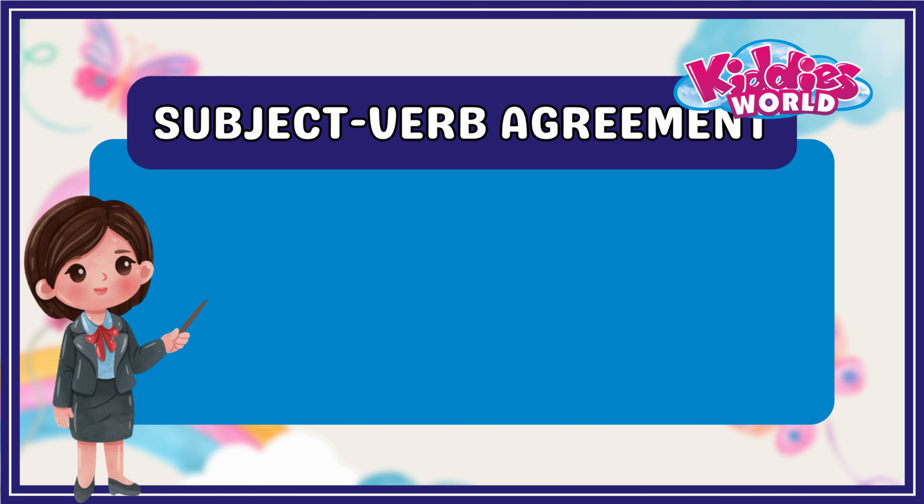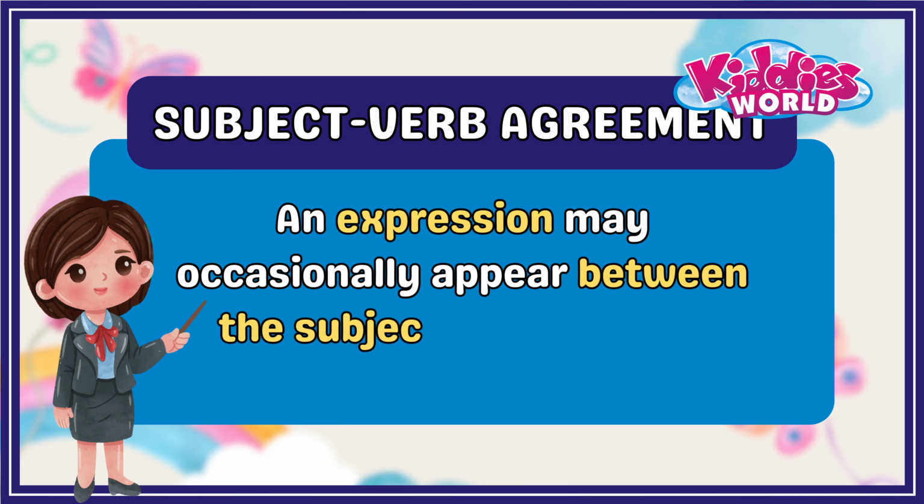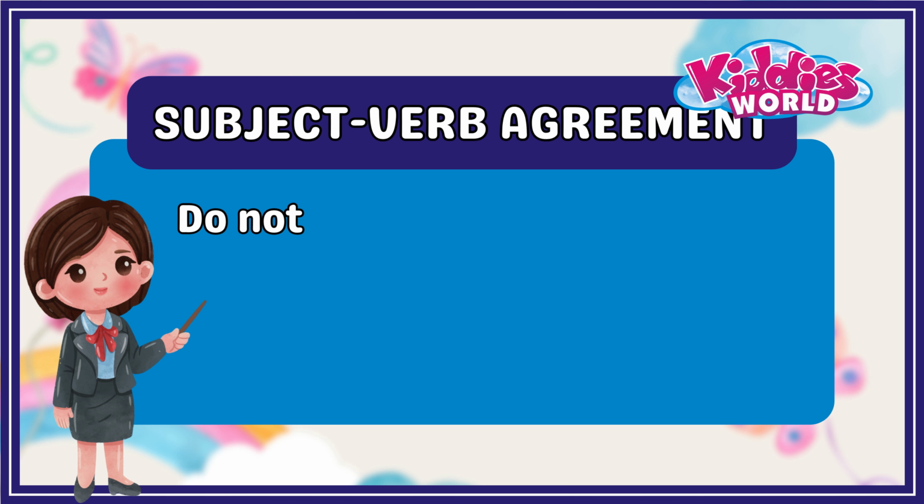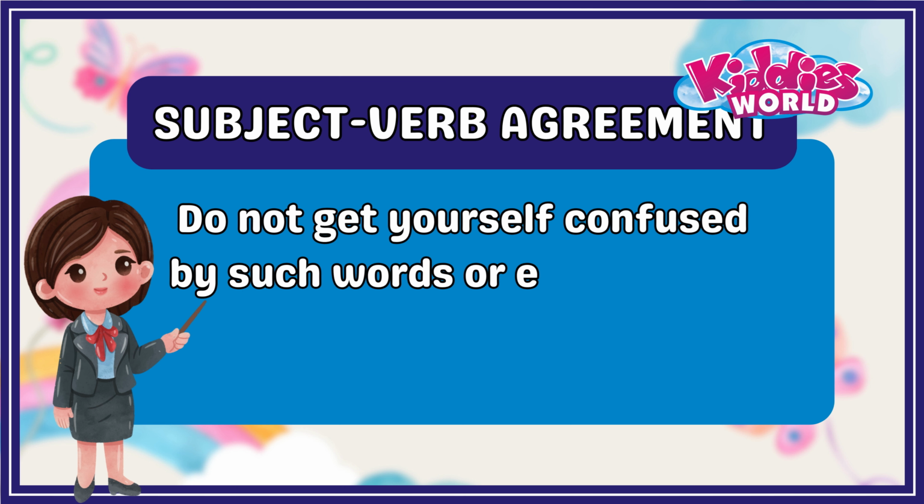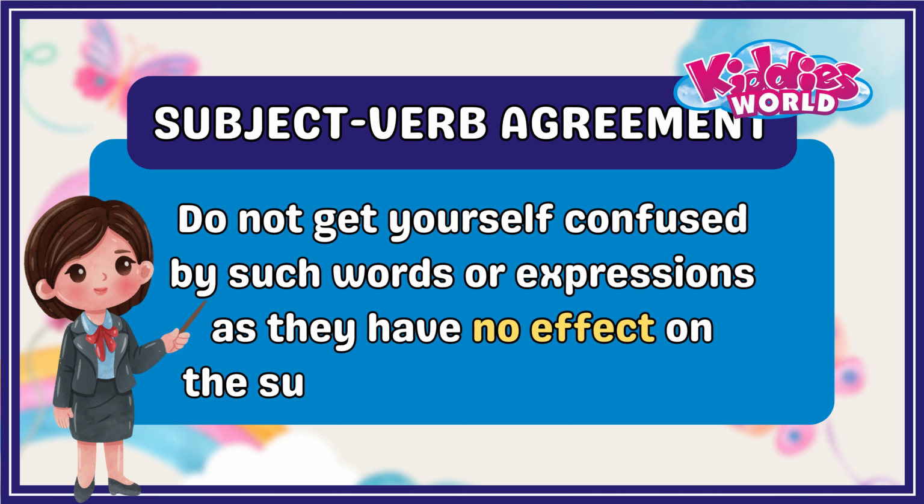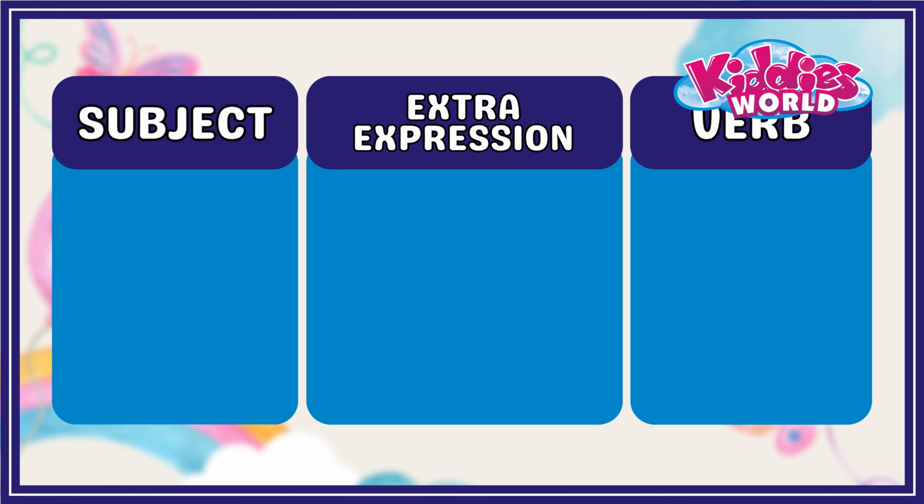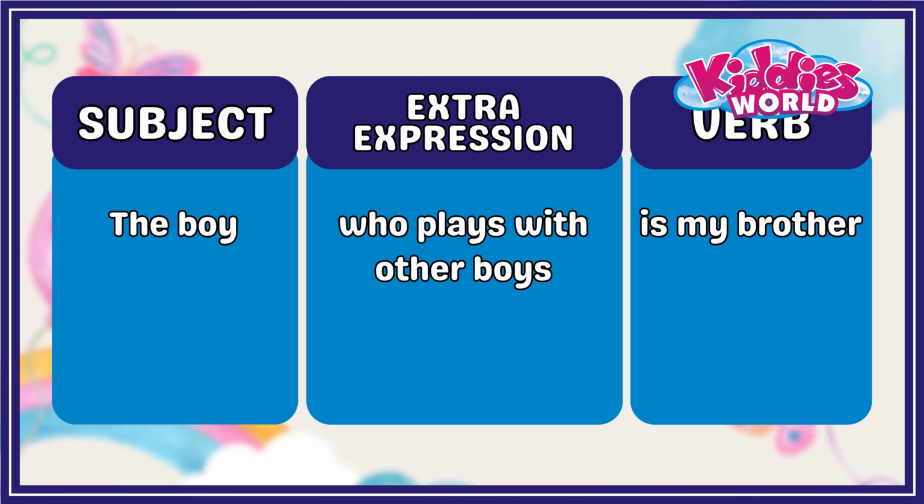We still have to keep one more thing in mind about the subject-verb agreement. An expression may occasionally appear between the subject and the verb. Do not get yourself confused by such words or expressions, as they have no effect on the subject-verb agreement. Let us look at some examples. The boy who plays with other boys is my brother. The subject is boy and not other boys in the first sentence. As the subject is singular, the verb is also singular, that is, is.